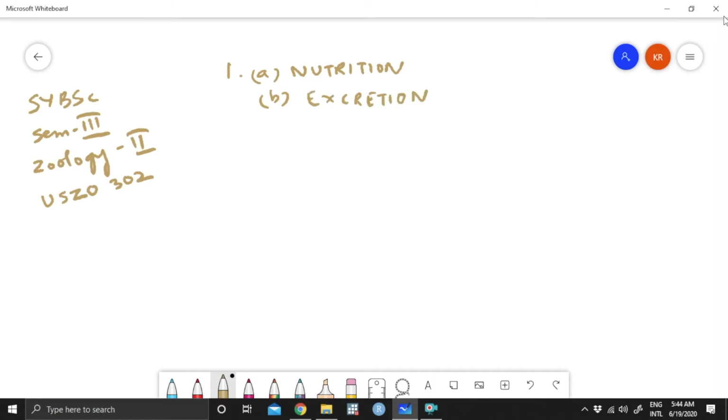So all organisms require energy. And why do they require energy? Because they need it to complete all their life processes. That means physiology.